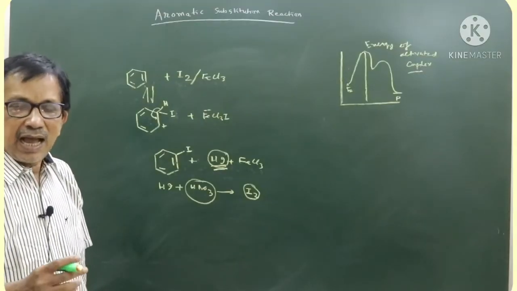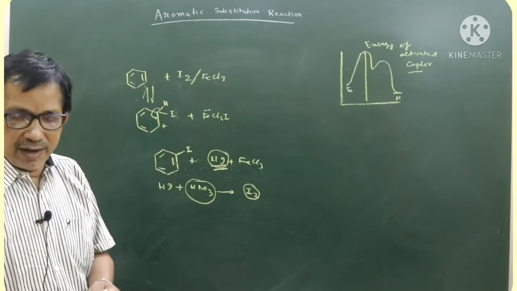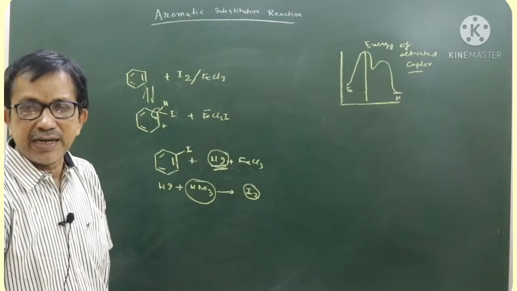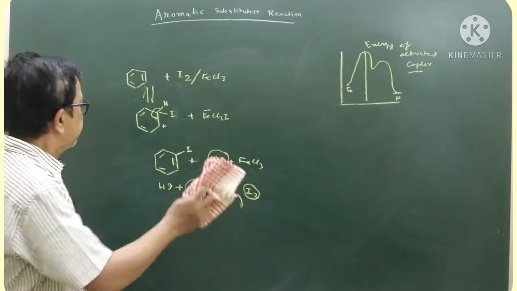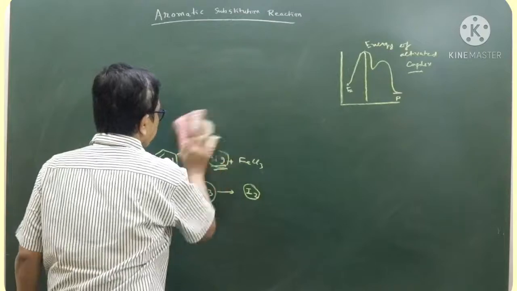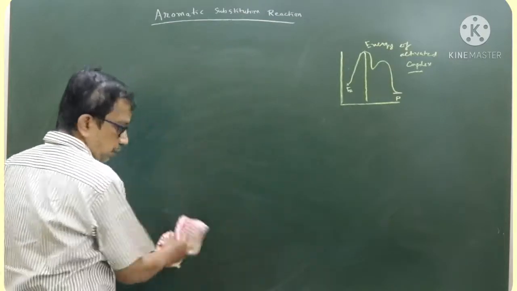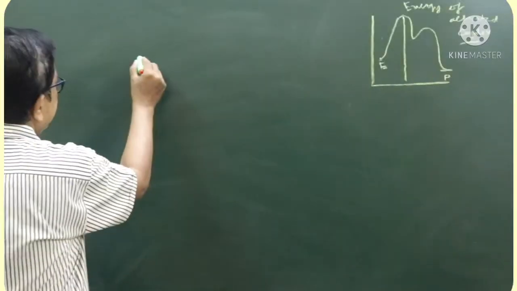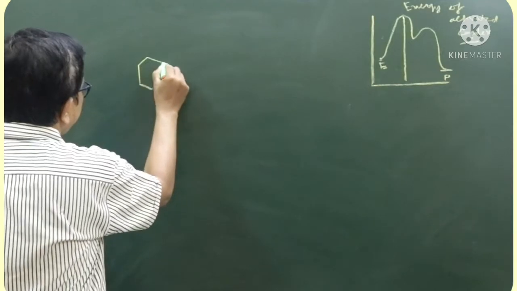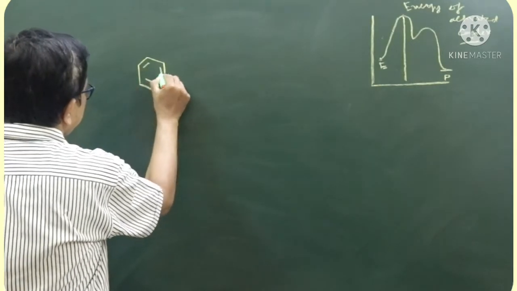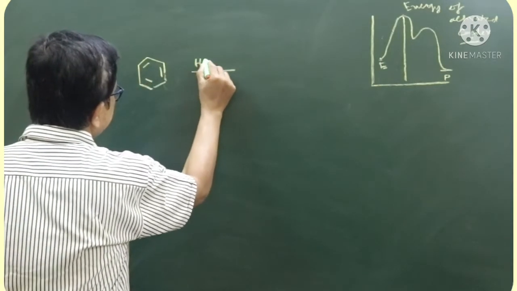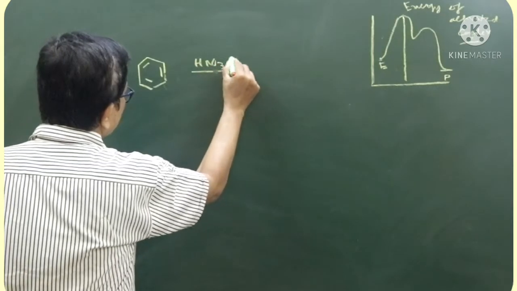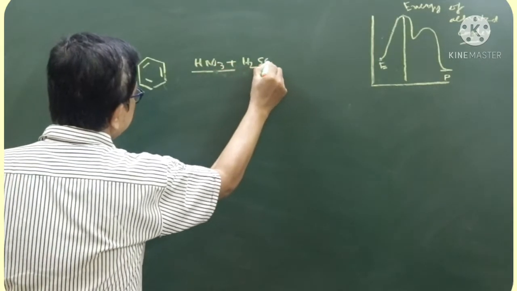Now, last class I discussed your nitration reaction. For nitration, what reagent did I use? The reagent used was concentrated nitric acid plus concentrated sulfuric acid.